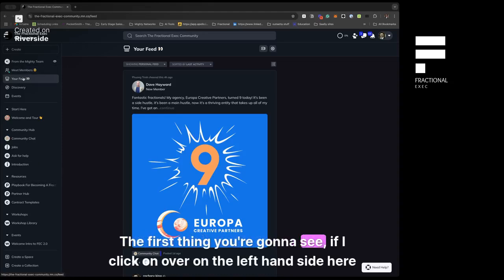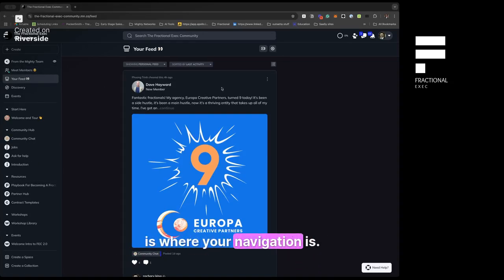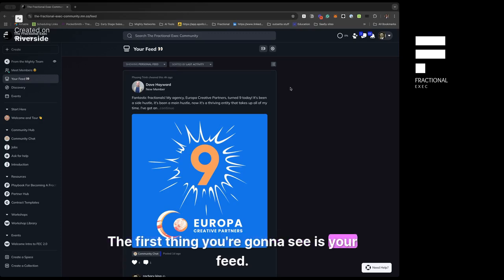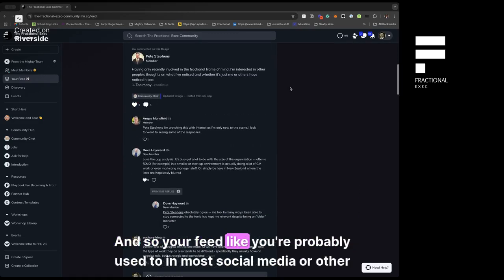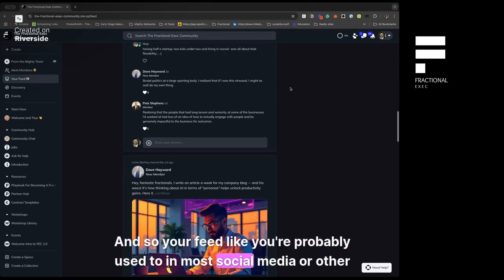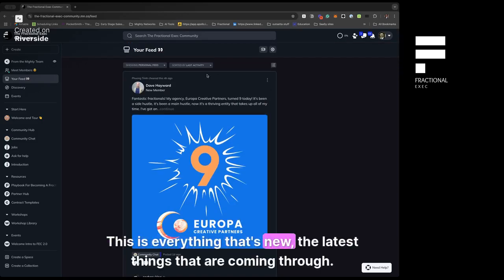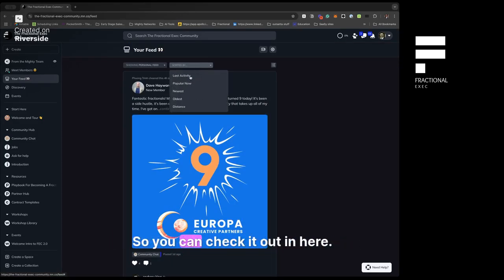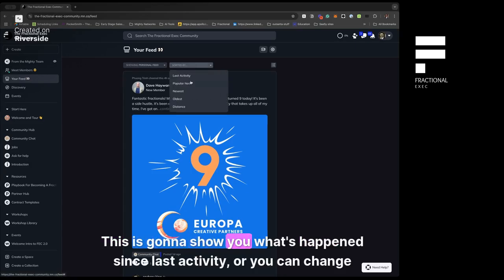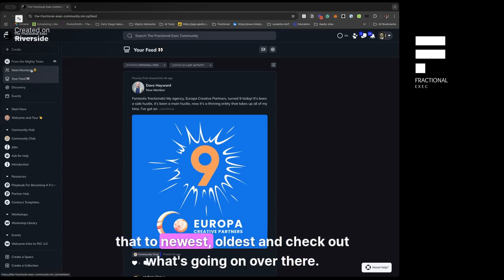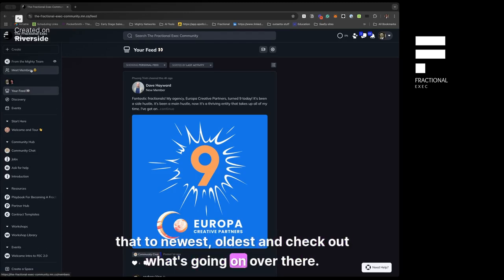The first thing you're going to see, if I click on over on the left-hand side here, is where your navigation is. The first thing you're going to see is your feed. Like you're probably used to in most social media or other community apps, this is everything that's new, the latest things coming through. This is going to show you what's happened since the last activity, or you can change that to newest, oldest, and check out what's going on over there.